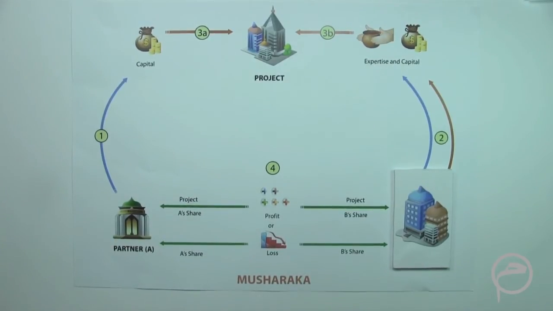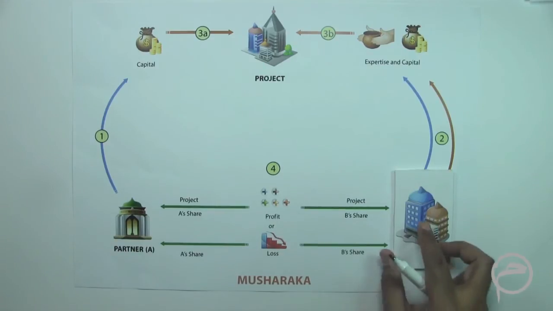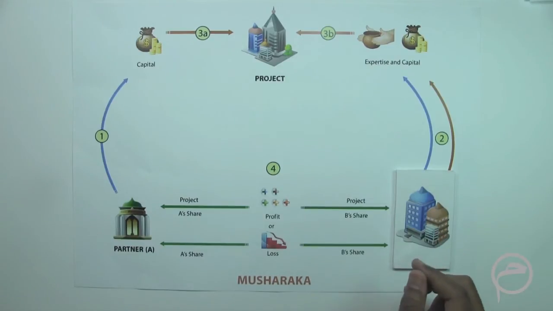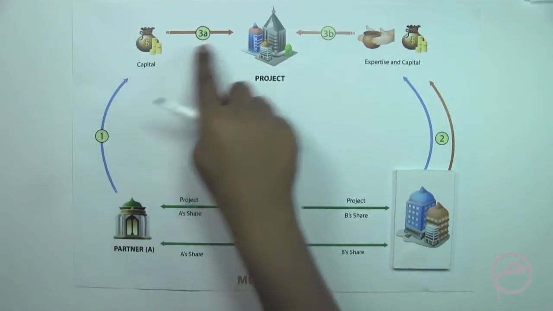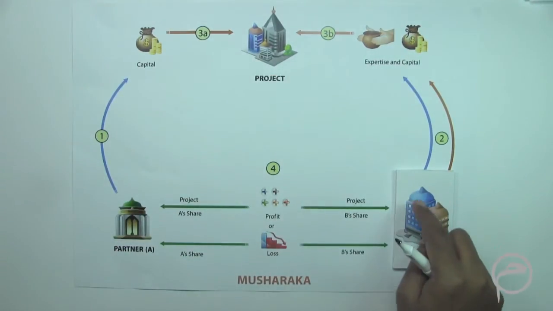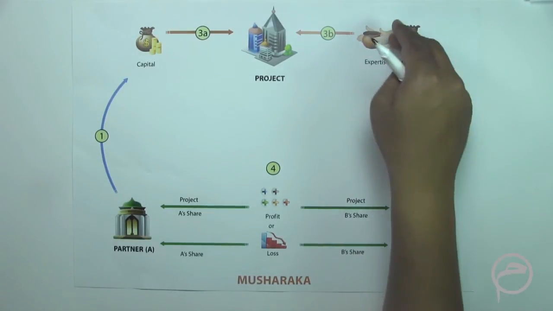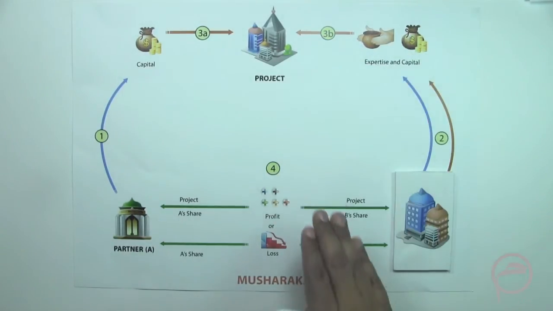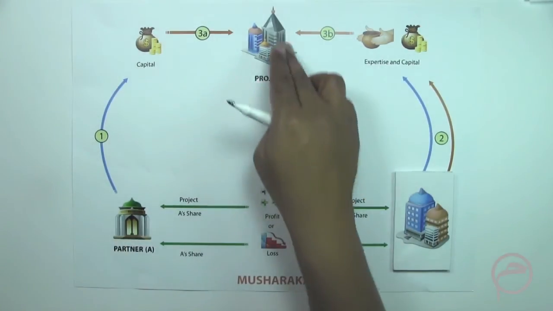Here let us understand how Musharaka is used. Musharaka means a partnership. So this is an Islamic bank, this is the corporate, and the corporate requires certain capital to invest in a project. The Islamic bank provides that capital to the corporate to be invested in a project, and the corporate would use its expertise and would also contribute its portion in the project. So in a Musharaka, the corporate and the Islamic bank both are partners in this project.